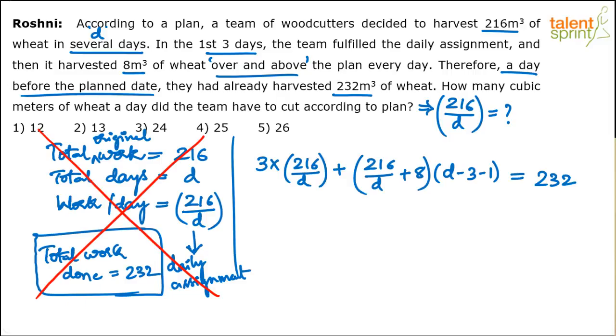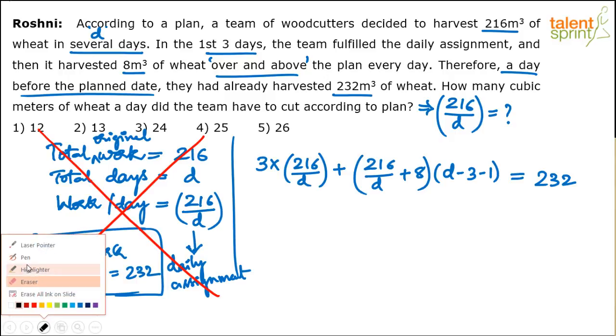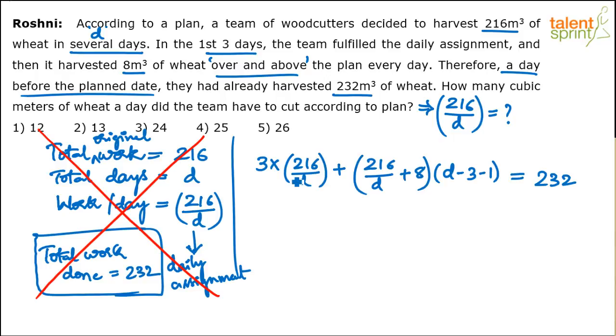Of course, it will lead to a quadratic equation. You'll have to deal with that. There's no other way out. So this is like 3 into 216 by D. So 3 into 200 is 600 and 16 into 3 is 48. So 648 upon D plus 216 by D plus 8. So 216 plus 8D upon D into D minus 4.